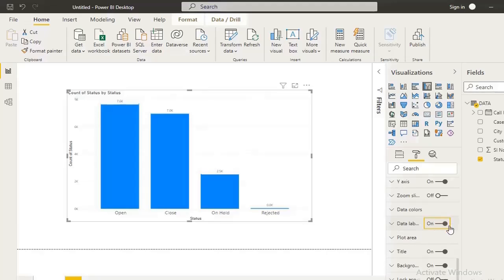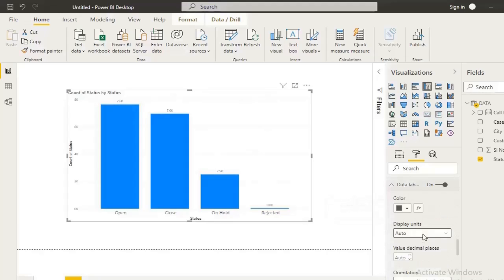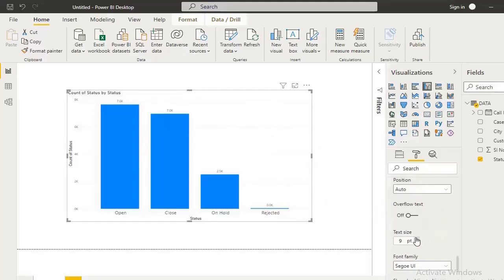I click on data labels, and I want the text size of the data label to be a bit larger so that we can view it easier. Now you see that the data labels are formatted like 7.6K, 7.0K. We can change this also.